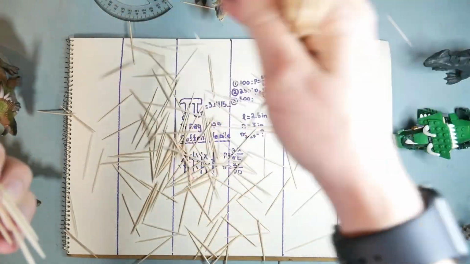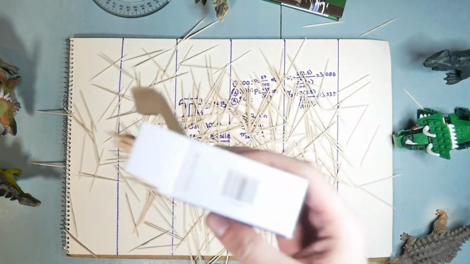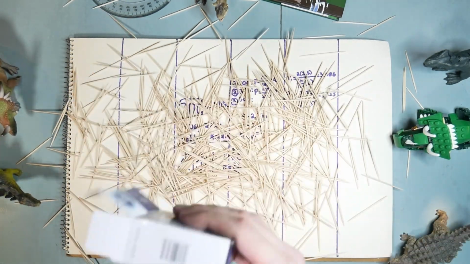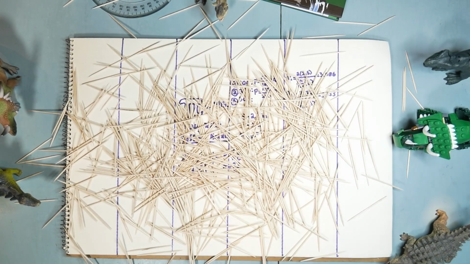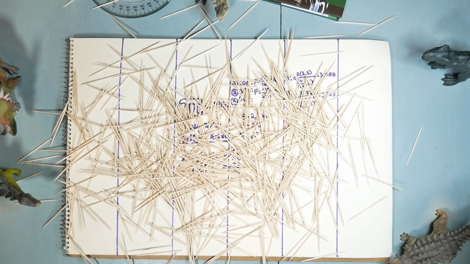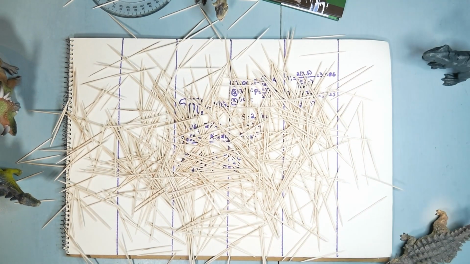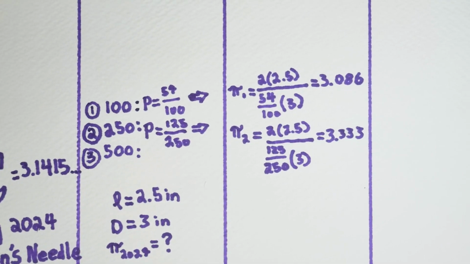Let's go back one more time and drop 500 toothpicks. Hopefully our result is better this time. I got a little lazy and assumed there were exactly 250 more toothpicks in the box. Once again, I picked up the stragglers and threw them back on. After painstakingly counting even more toothpicks, the results were finally in.